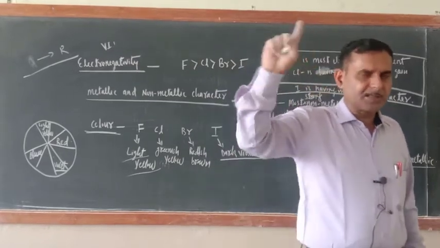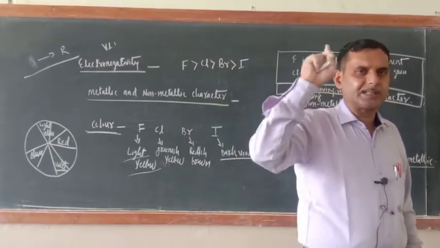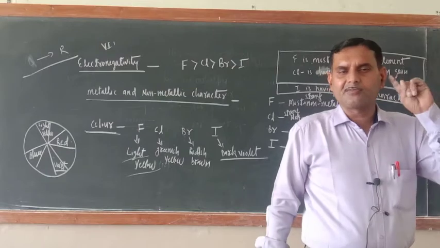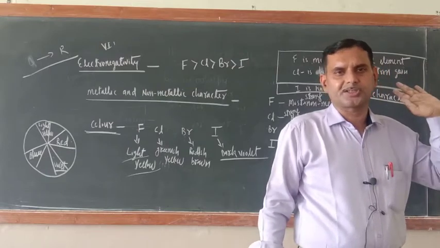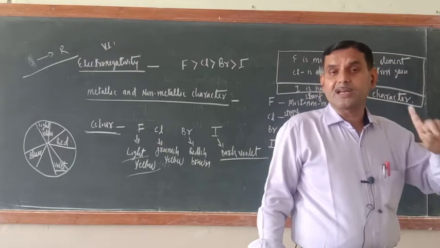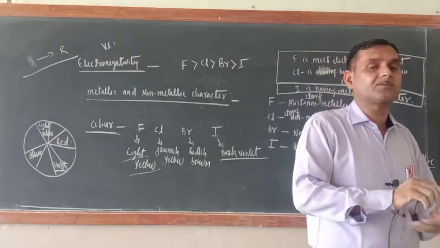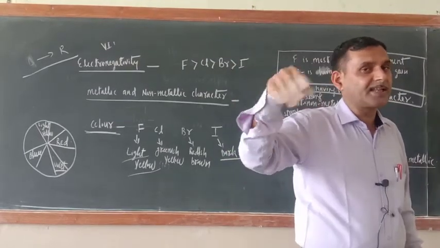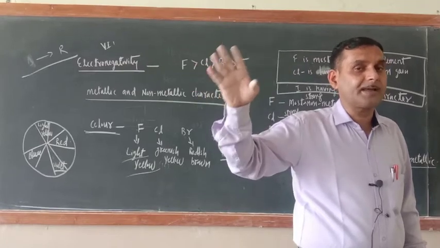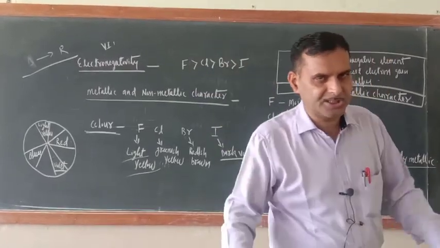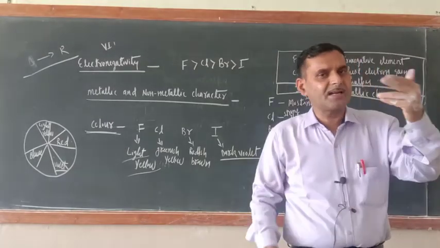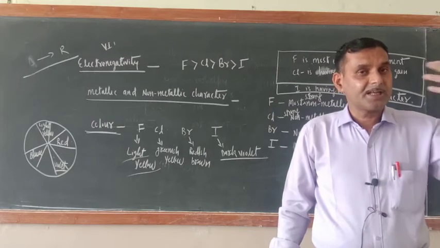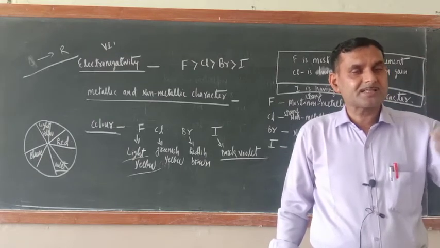Remember, among the halogen, only one halogen, that is the fluorine, which always exhibit the -1 oxidation state. It will never exhibit the positive oxidation state. Rest other halogen, they will exhibit the -1. In addition to the -1, they will exhibit +1, +3, +5, +7. So why they are exhibiting +1, +3, +5, +7 in addition to the -1 oxidation state? Actually they should have exhibited only -1 oxidation state, but they are exhibiting in addition to the -1, +1, +3, +5, +7.